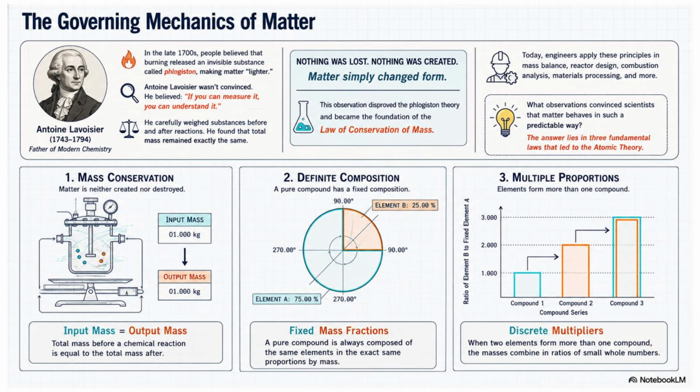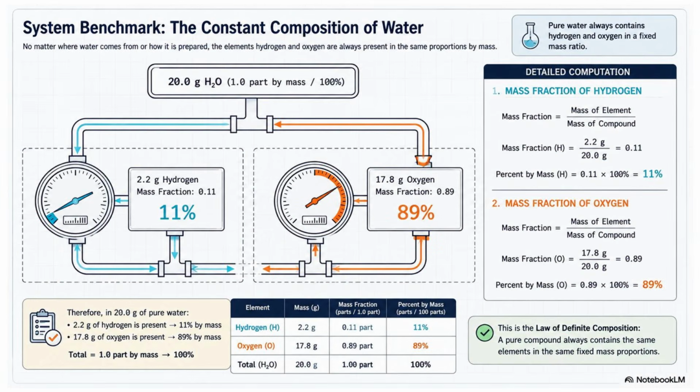Now that we understand the law of definite composition, let's examine one of the best examples of this law, water. Notice the title of this slide, System Benchmark, the constant composition of water. I purposely use the phrase system benchmark because in engineering, a benchmark is a standard or reference that we use for comparison. Pure water is one of the best chemical benchmarks because its composition never changes.